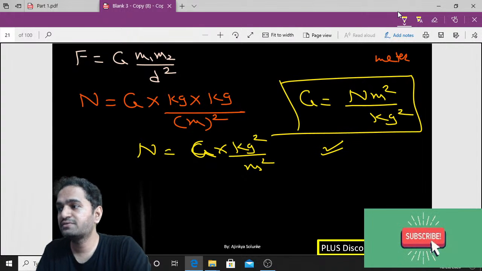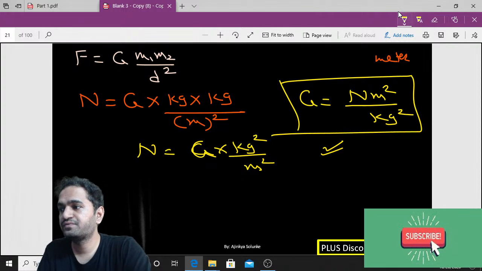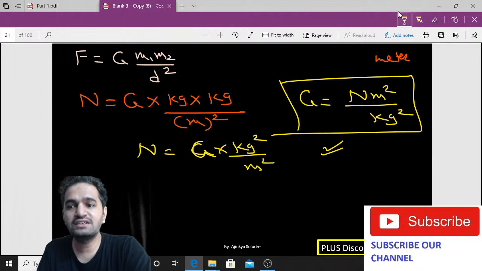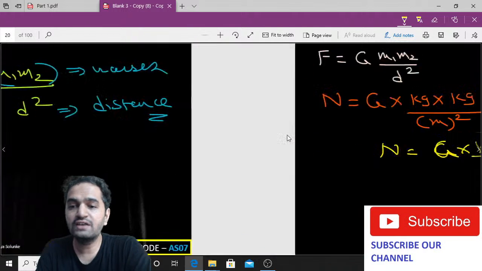Are you understanding this? Newton meter square per kg square. Agreed? Give me a response in the chat box. Have you understood this? We are multiplying kg 2 times, so it is kg square, and meter is already squared, so it is meter square. So can we write down the value now?